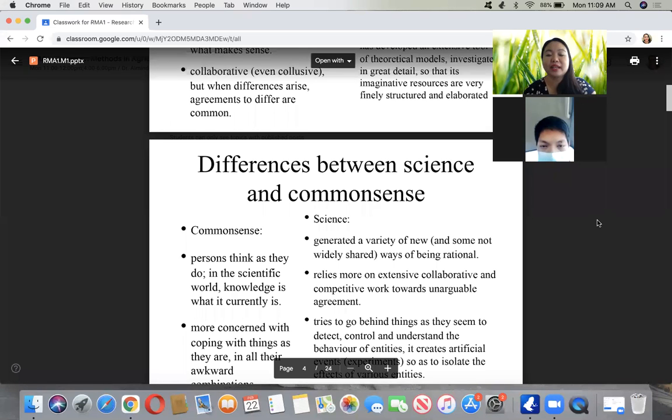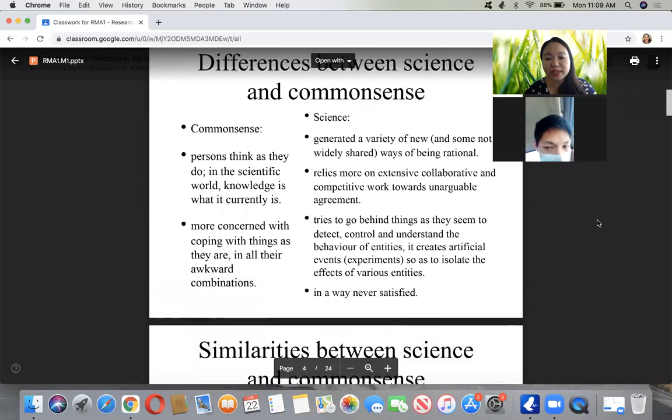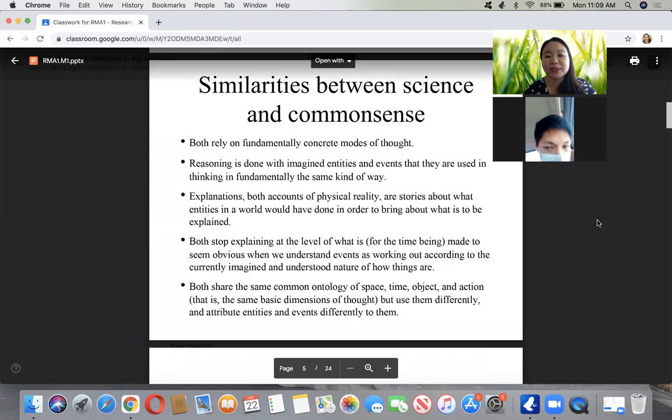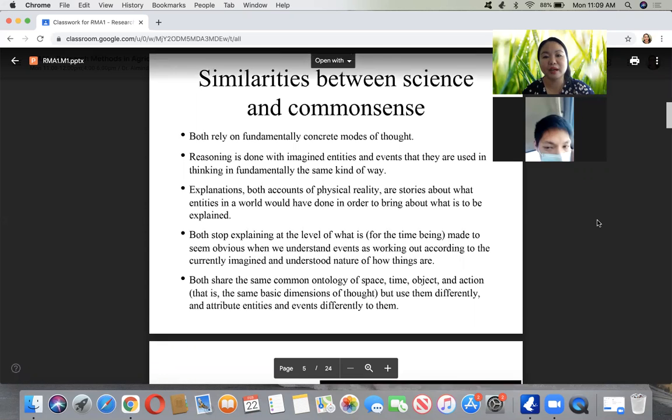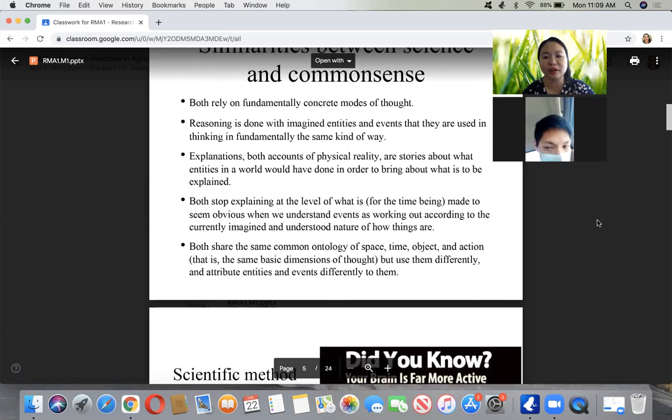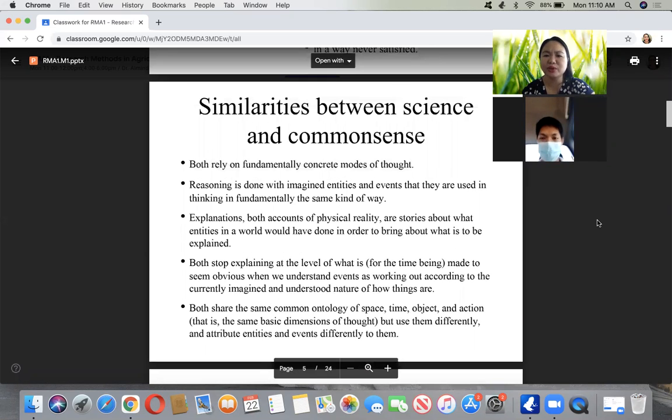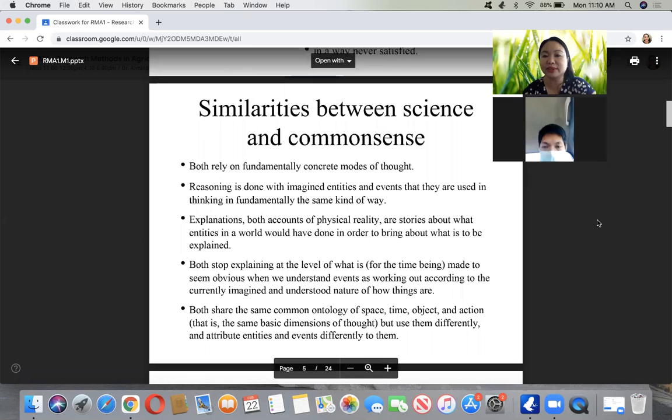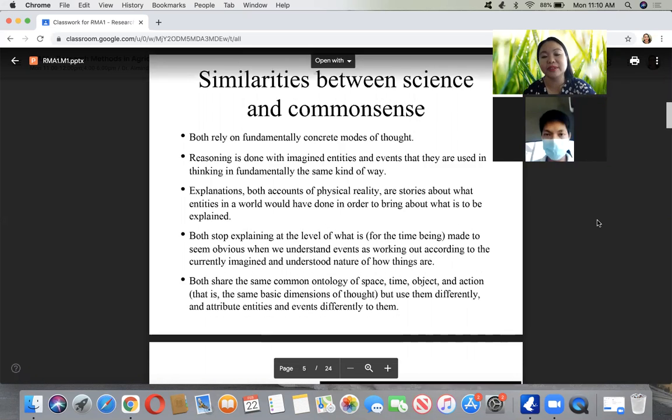In response to reasoning and explanation, both cognitive functions or thought, they are the same. But in terms of methodology, science has fixed and objective ways, while common sense is very direct, based on our experiences.